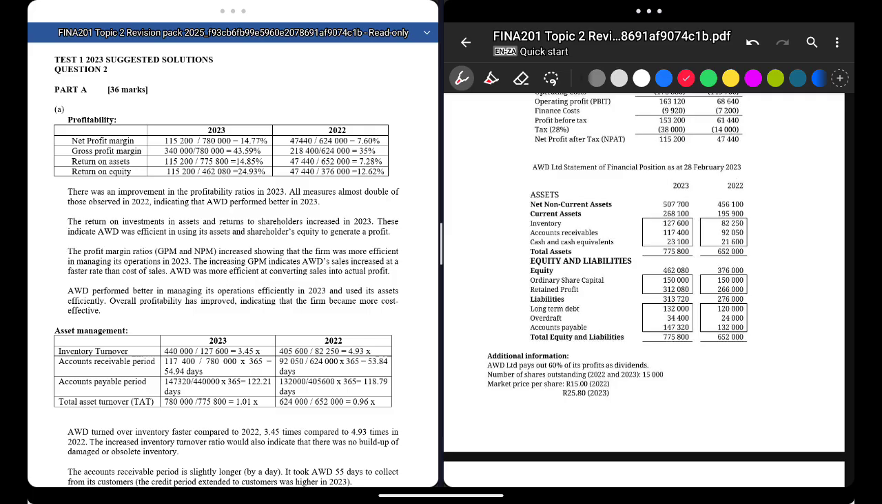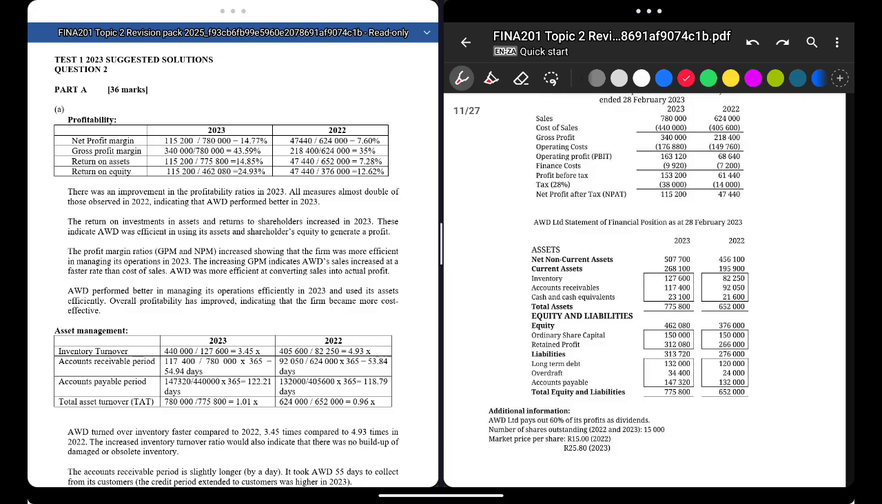I'm going to tell you now in the answer what each one means, but let's calculate it. Net profit margin. Anytime you see margin, it's something over sales. So net profit margin is your net profit over sales. We're working with 2023. Net profit, there we go. This amount over the sales amount. So 115,200 over 780,000 equals, and they don't show you your times 100, but in your calculator you must show the times 100.